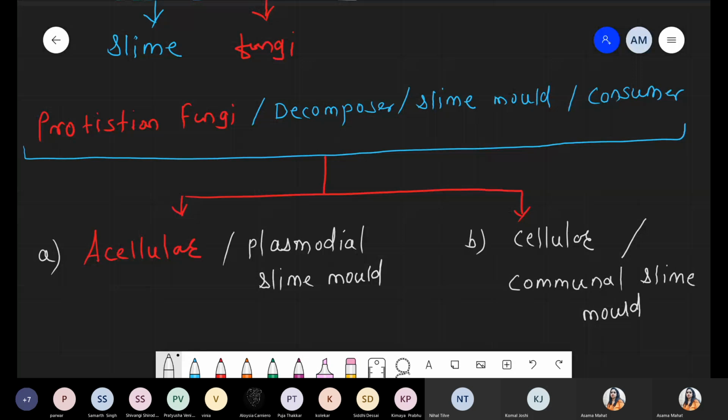Then please tell me, we'll continue this part. Difference between the cellular and the acellular. It is a small part, a very short point, we can easily cover this part.